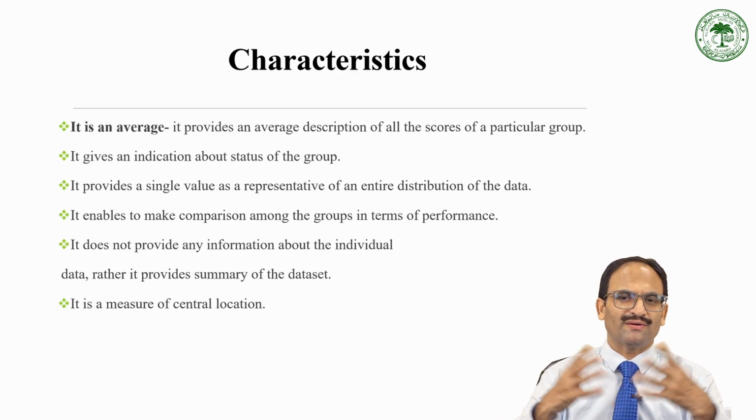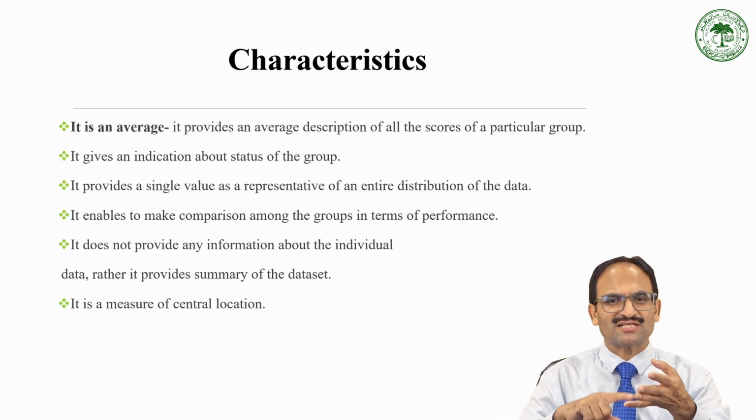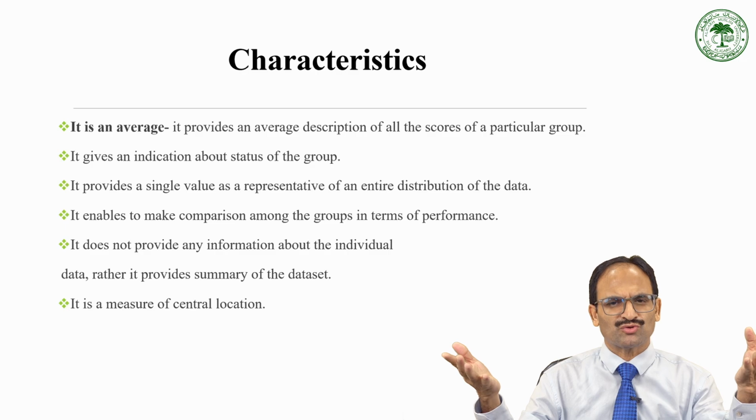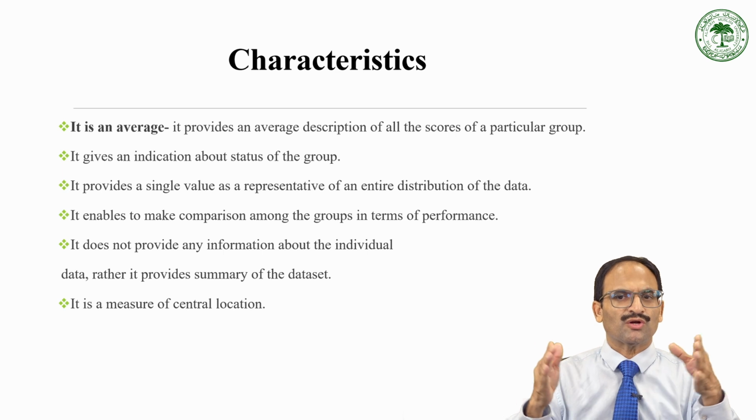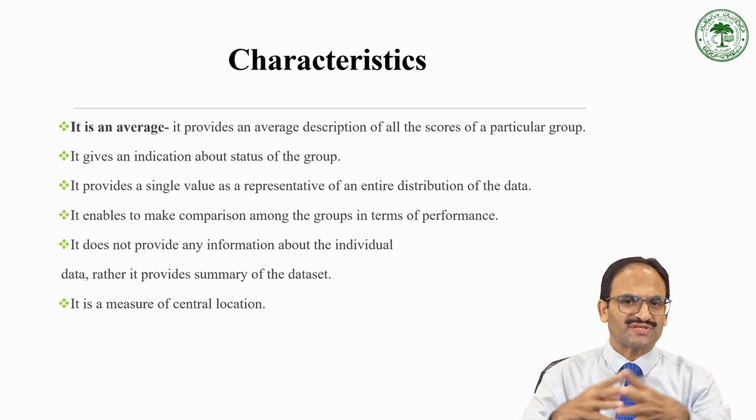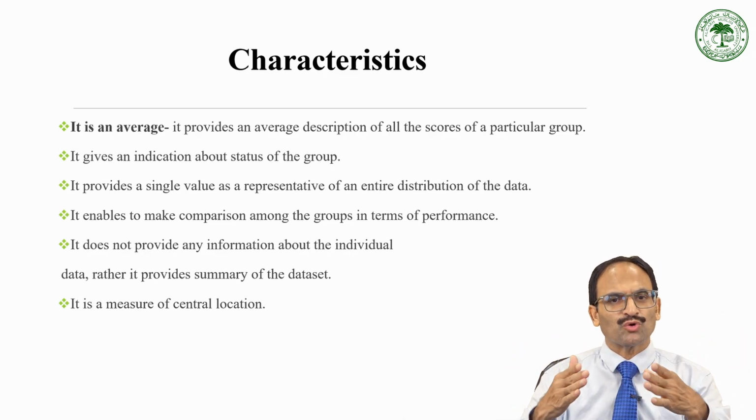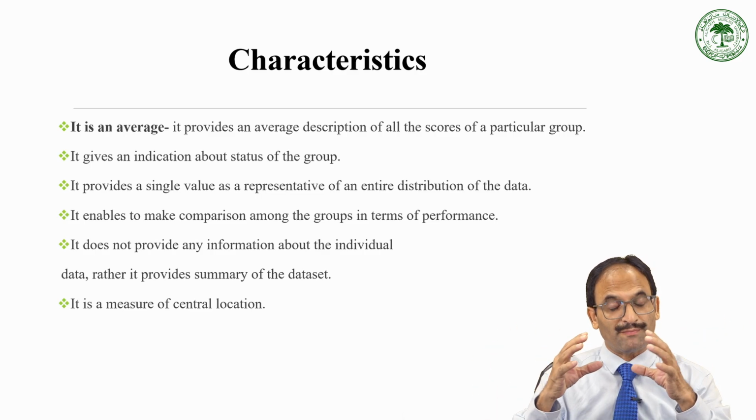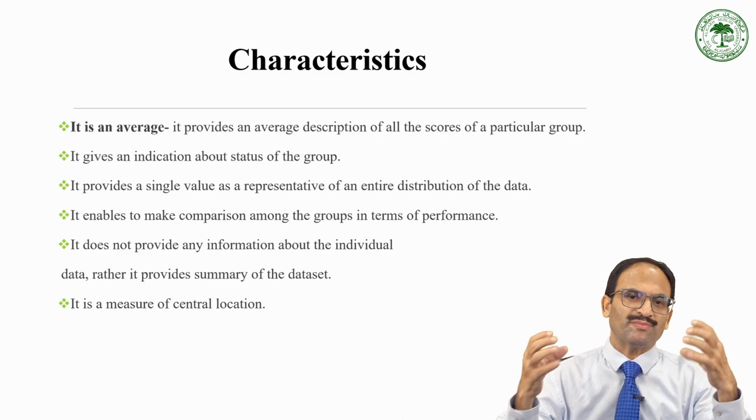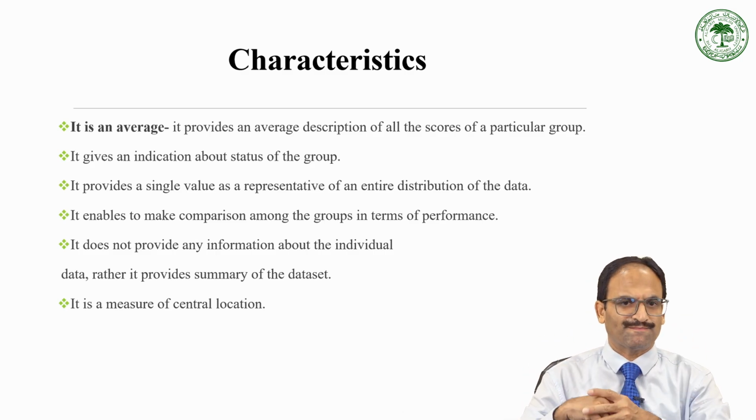Suppose I am an executive in some multinational company. There are so many managers, like sales managers, quality managers, production managers. I just want to know who has performed better. In order to do that, I will calculate a measure of central tendency, and on the basis of it I will be able to tell which group has performed better. So when I have so many groups and I want to compare them in terms of their performance, the measure of central tendency is a very good criterion on the basis of which I can compare one group with the other.